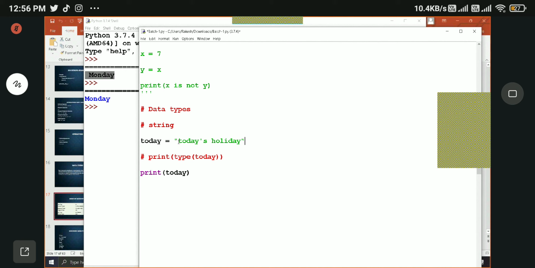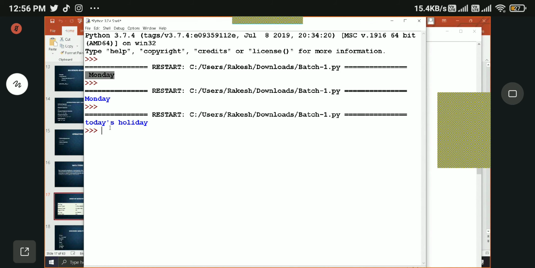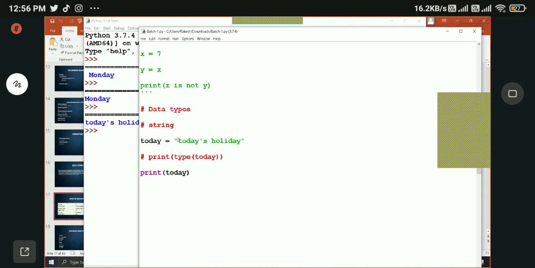See, double quote open and close. In this way, we can use a single quote inside our string without any error. We got the output, today's holiday.